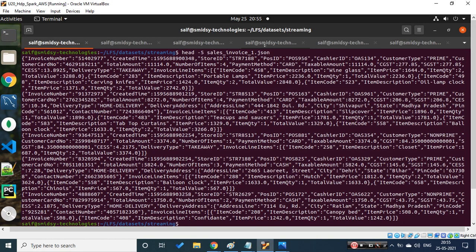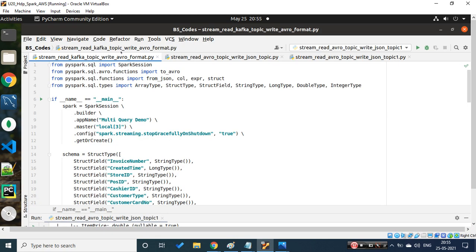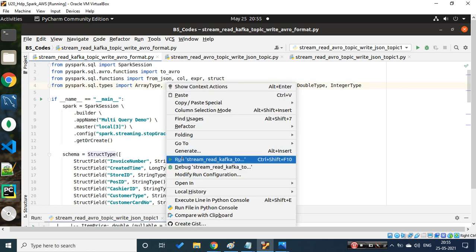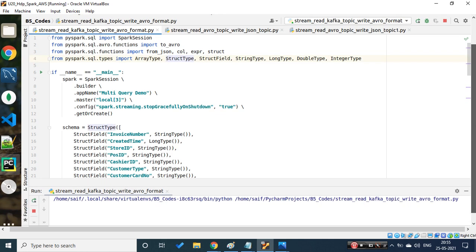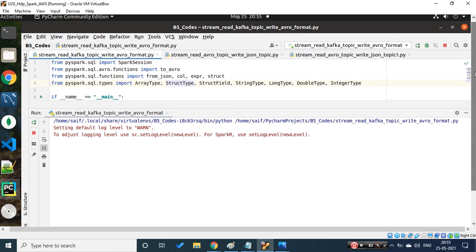Let's go back. These are the topics. The first producer is ready and the first consumer is ready. So let's go back to the program and execute it. Let's scroll a little up. See, it is waiting, so that gives us a good sign. It means no errors, and again, we implemented this yesterday only.